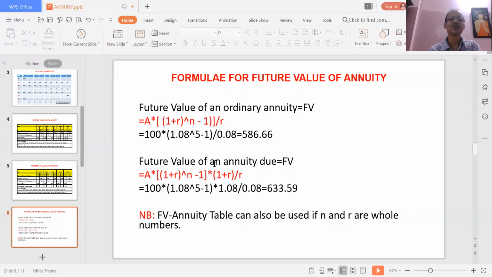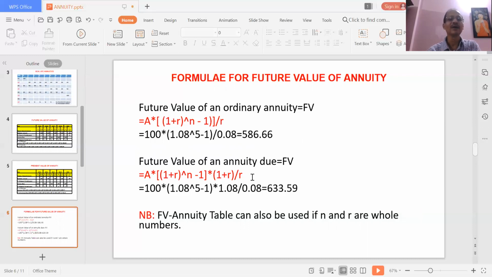And this is the future value of an annuity due. So the formula is a little different. What you do is multiply whatever formula is there for the ordinary annuity by 1 plus R. Why? Because here you are depositing the payment at the beginning of the year, so the time for growth is higher compared to the ordinary annuity, and you will get a higher amount.